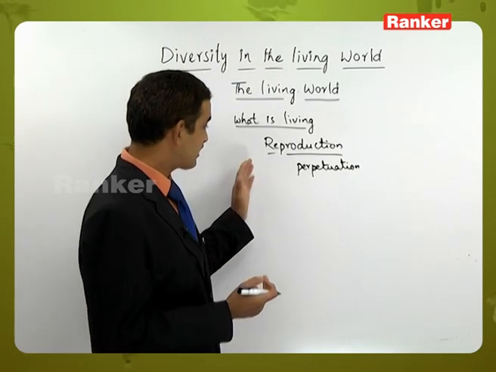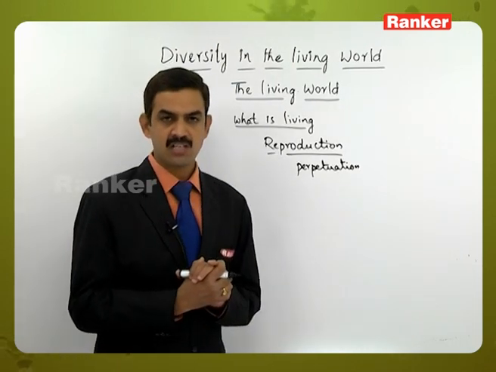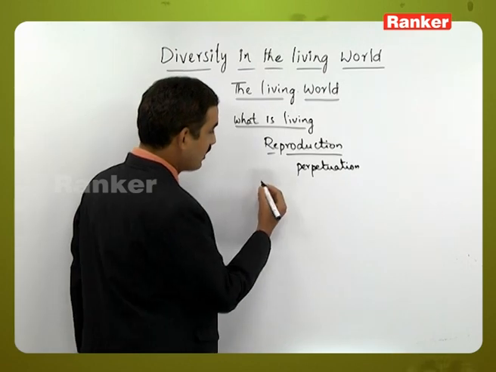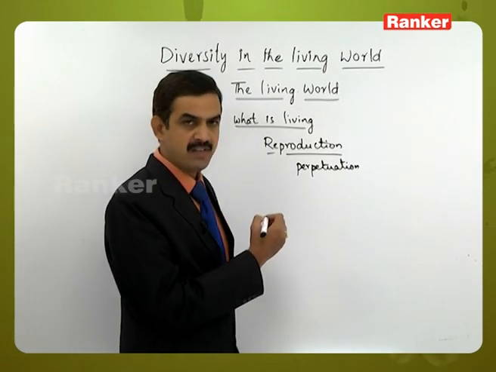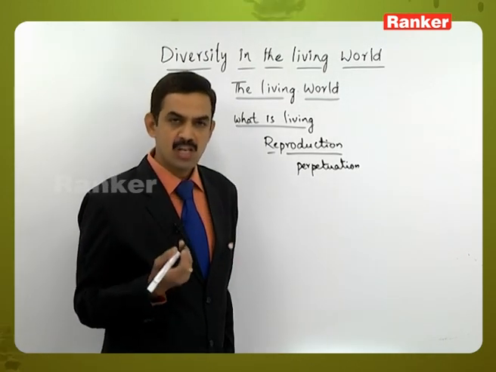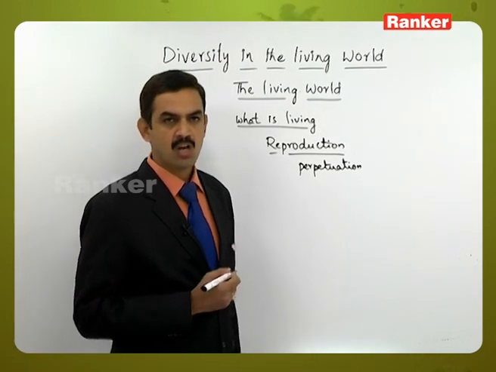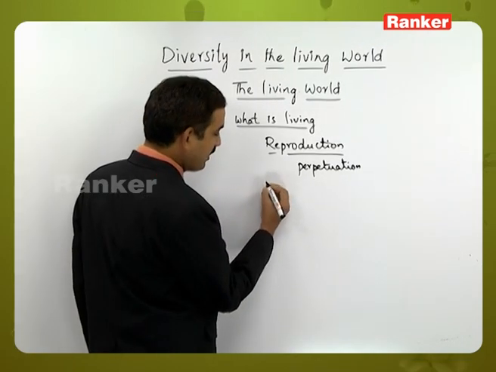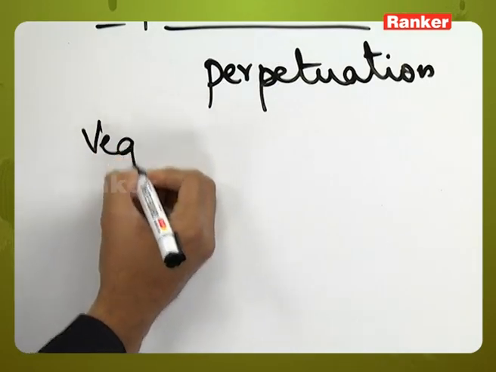And here let us start with the reproduction process related to the living organisms. We already said that different types of living organisms are there, starting from the unicellular organisms to the multicellular organisms. So all the living organisms will show different types of reproductive processes.